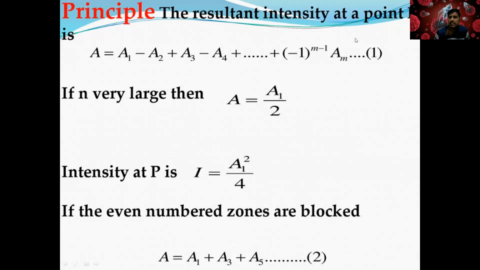And the equation is written in terms of amplitude. If n is large, you can write A as A1 by 2. For that, intensity is equal to amplitude square. When I do this square, A1 square by 4. For an even number of zones, the equation becomes negative.